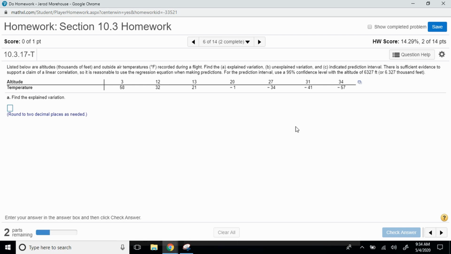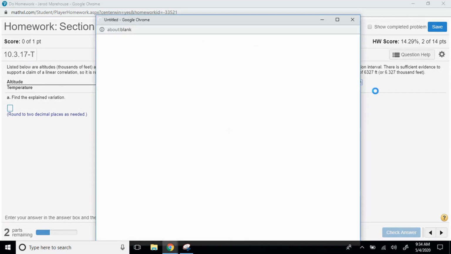There is sufficient evidence to support a claim of linear correlation, so it is reasonable to use the regression equation when making predictions. For the prediction interval, use a 95% confidence level with an altitude of 6,327 feet, or 6.327 in thousands of feet. All right, let's pull this up in StatCrunch.